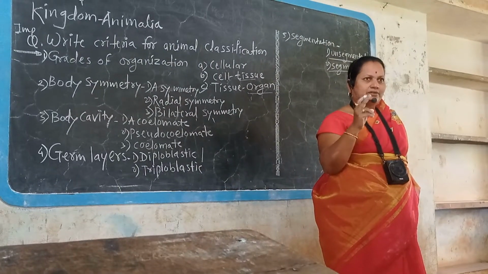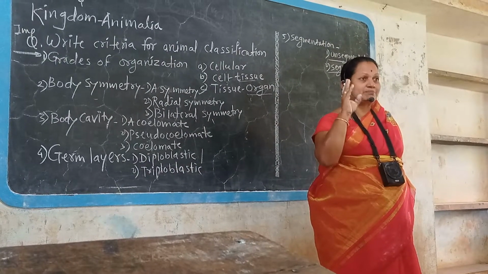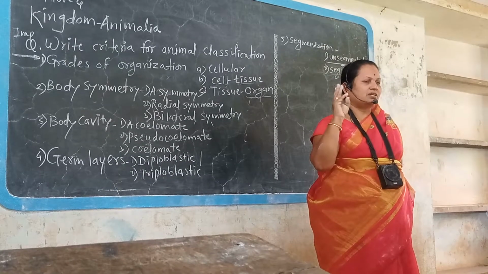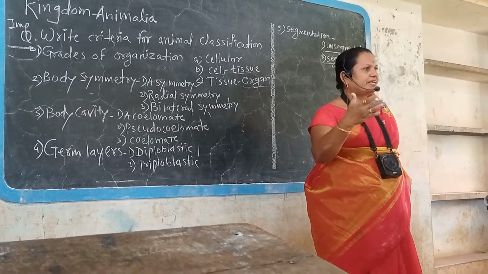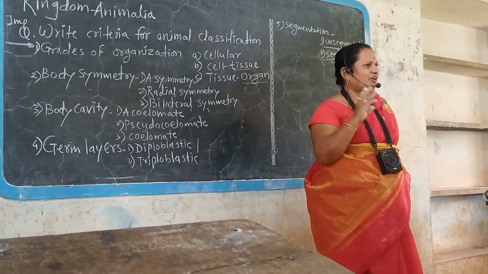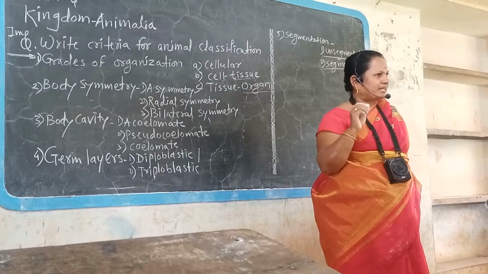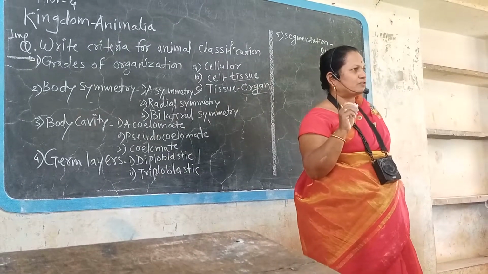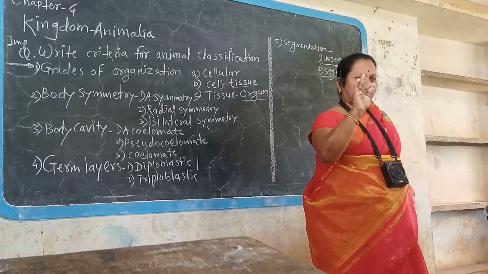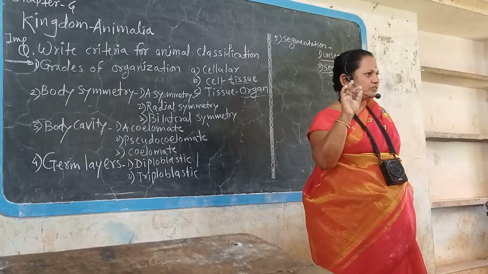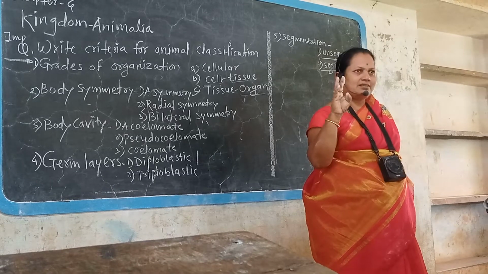That is, first aquatic animals, called Pisces. Example, all fishes. Then next, amphibians. Amphibian animal, example, frog. Frog, salamander. These are the examples of amphibians. Third class, that is the reptilia. Fourth class, aves. And fifth class, mammals.